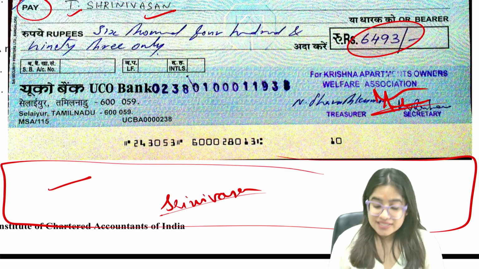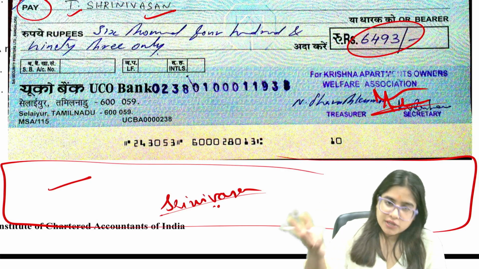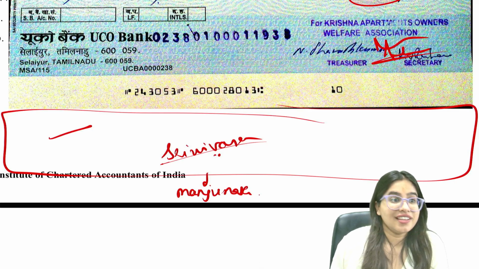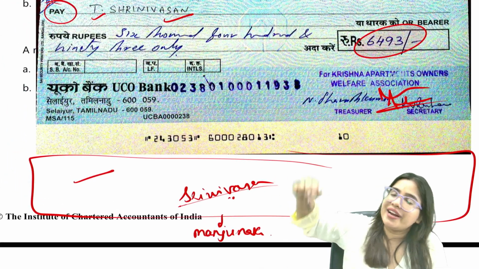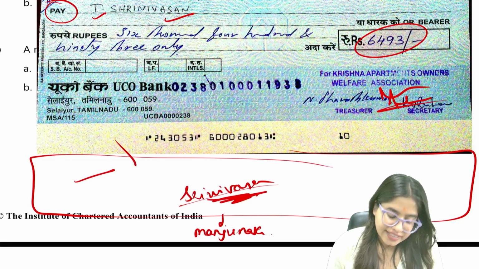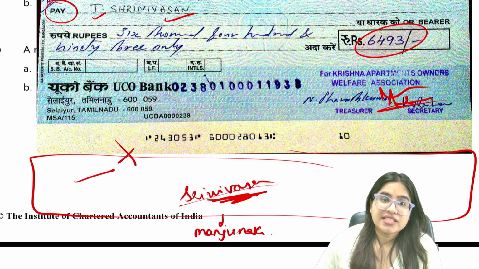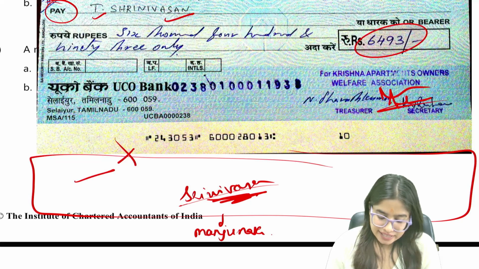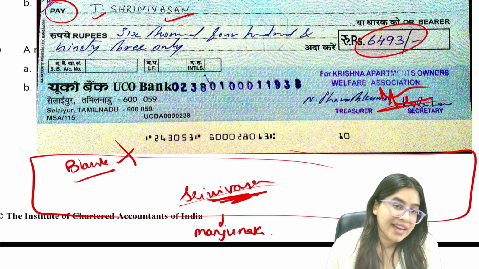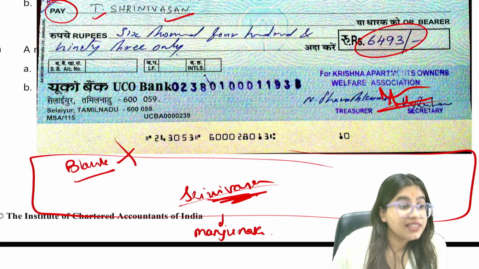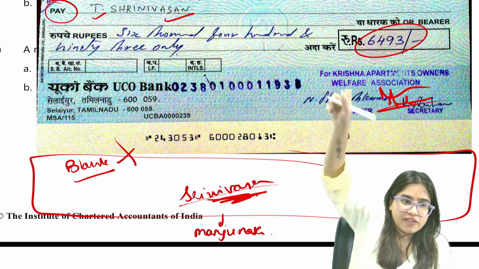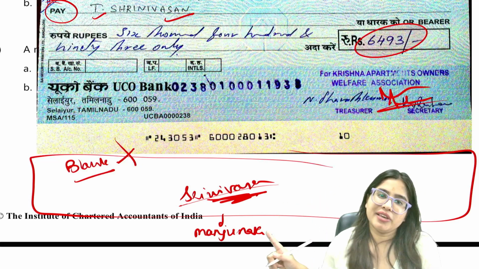Now let's say Srinivasan gave this check to Manjunath. Can Manjunath also demand payment of 6,493? Yes. Why? Because Srinivasan signed on the back of the check without writing any name. This is known as transfer in blank. Are you understanding? Even though Manjunath's name is not mentioned, Srinivasan, who was ordered earlier, has already signed it. So now this became a bearer instrument.